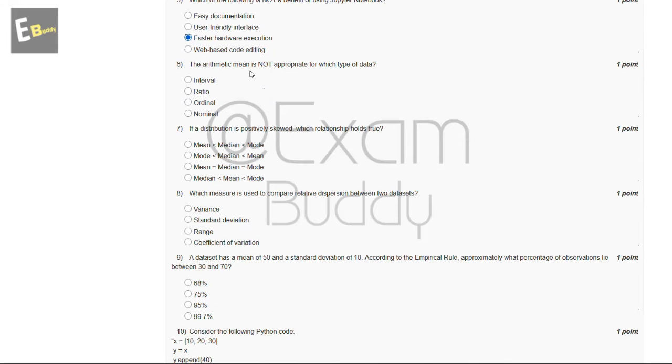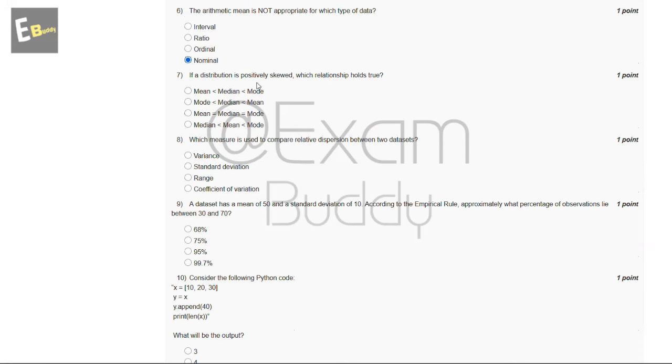The arithmetic mean is not appropriate for which type of data? So these are the options, and the answer of our sixth question is D, nominal. And now let's go to our question number 7. If a distribution is positively skewed, which relationship holds true? So these are the options, and the answer of our seventh question is B, mode less than median less than mean. And now let's go to our question number 8.